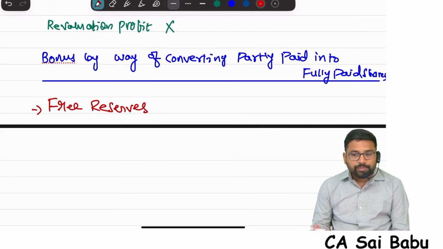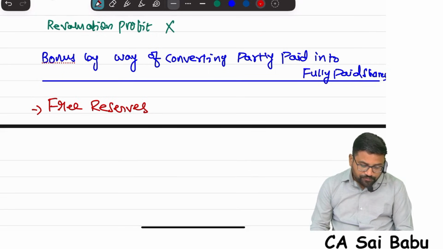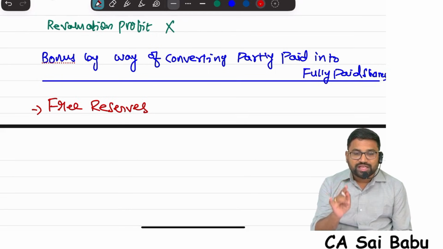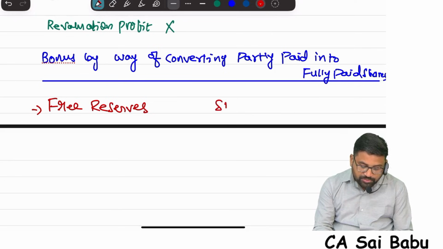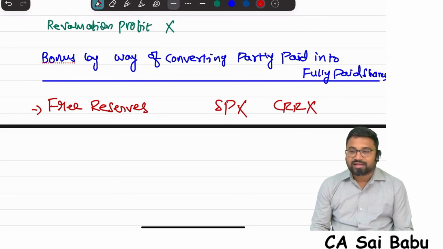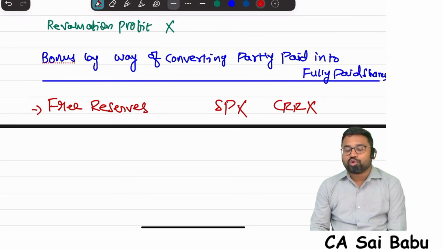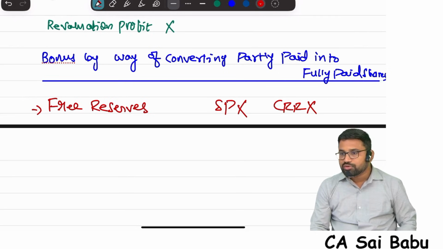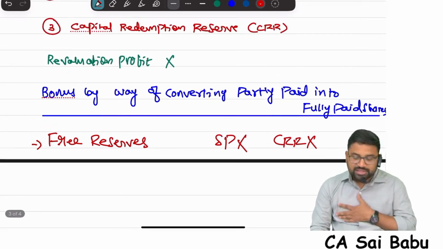If it is fully paid bonus shares, three sources can be utilized. Any combination of these three can be utilized: free reserves, securities premium, CRR. But if you are giving bonus by way of converting partly paid into fully paid shares, then only one source, that is free reserves, has to be utilized. Securities premium you cannot utilize. CRR you cannot utilize for this category. Understand? Securities premium and CRR cannot be utilized for converting partly paid up shares into fully paid up shares. You remember this?